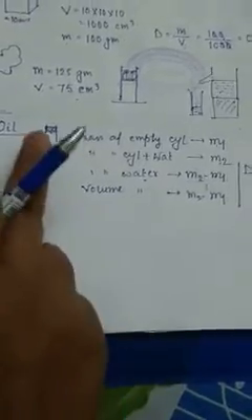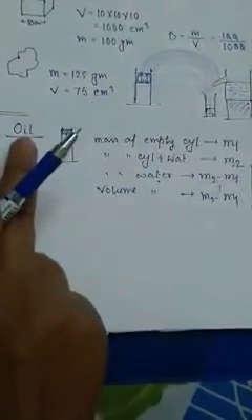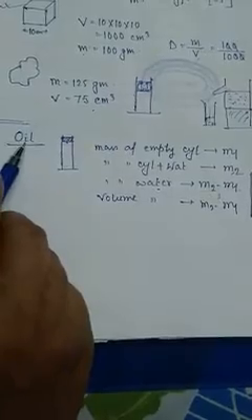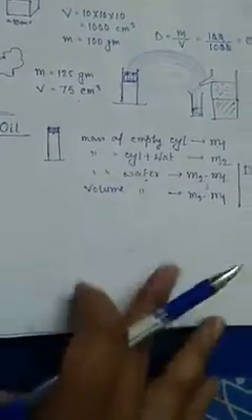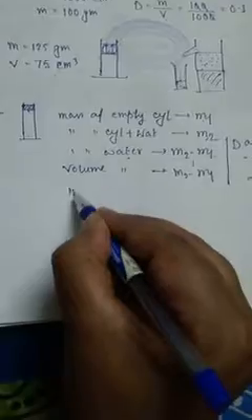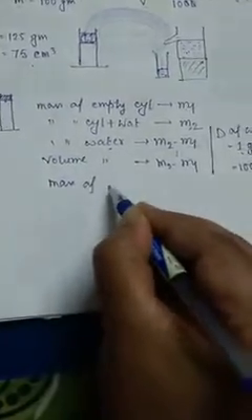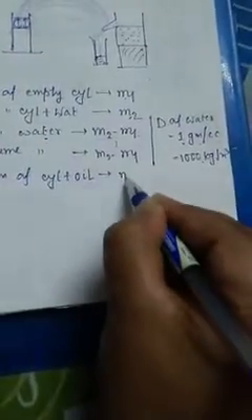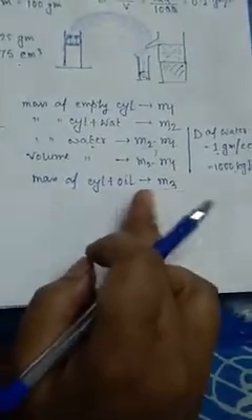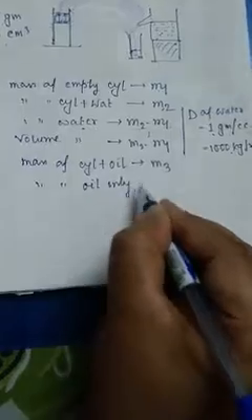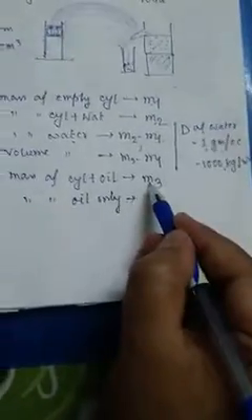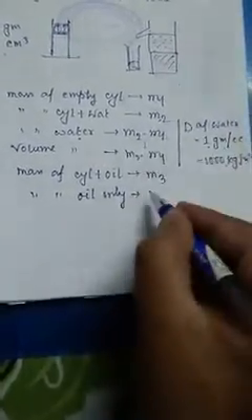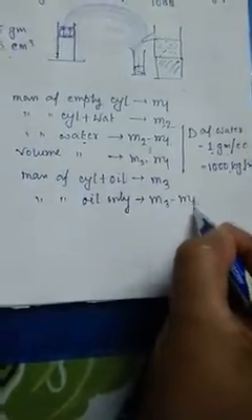Okay, now fill up the cylinder with this oil and measure its mass. Let's say the mass of cylinder plus oil is m3. So for the mass of oil only, cylinder plus oil is m3, only cylinder is m1. So this is m3 minus m1.